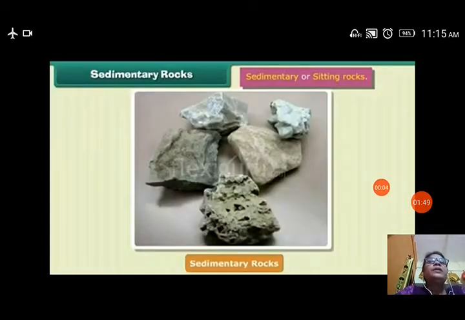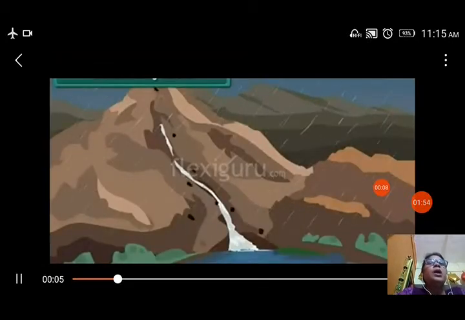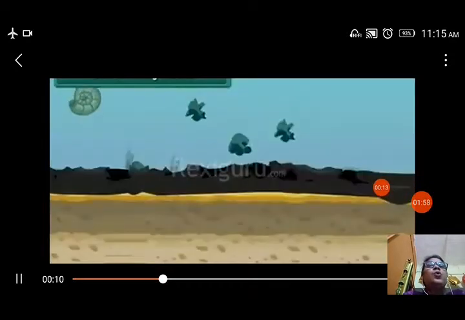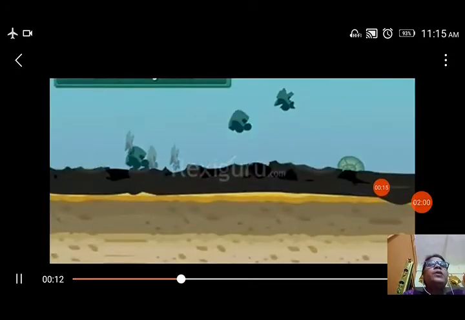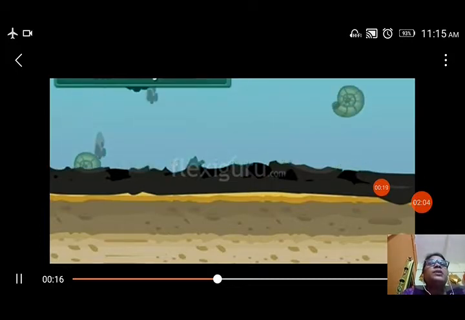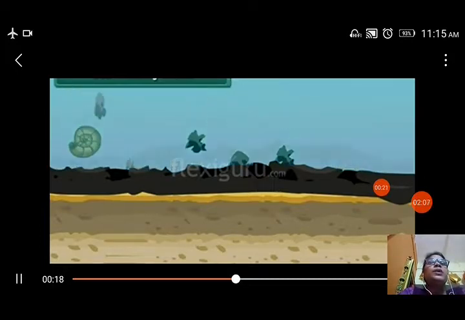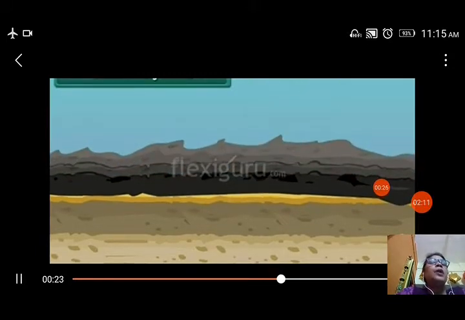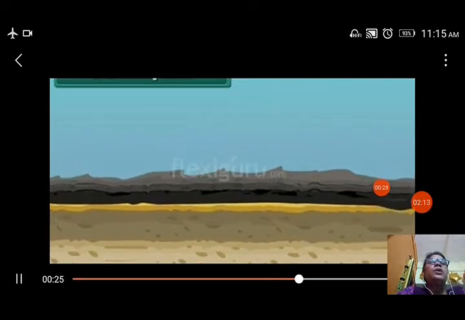So you can see many types of sedimentary rocks are formed according to the temperature and high pressure. You can see by the rain, wind and water, these rocks are broken into smaller pieces. These are carried by the river water, and some animals also die and mix in these sediments. They also go inside the sediments, and year after year these layers of sediments accumulate on the ocean or any water body's floor.